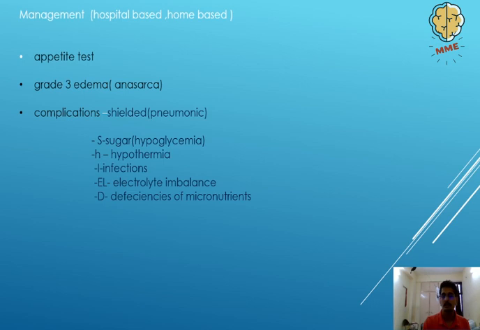Right. Now, how do we manage these patients? Whenever they come in, we have to perform 3 tests, we have to see 3 things to decide whether they need to be managed in a hospital setting or at home. However, it is actually quite important to keep in mind that in our clinics, it was told to us, and in our hospital in GMERS Sola, that we actually admit all the patients, whether they are complicated or not complicated. Minimum 2 weeks admission is there for all severe acute malnutrition cases.